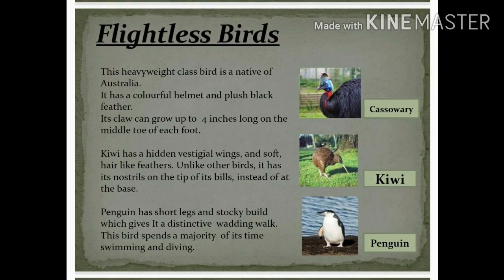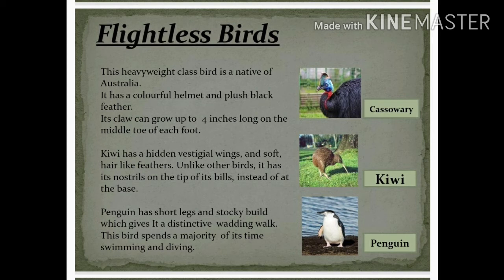Now let's discuss some flightless birds. At first we will discuss the cassowary. This heavyweight class bird is a native of Australia. It has a colorful helmet and plush black feathers. Its claw can grow up to 4 inches long on the middle toe of each foot.